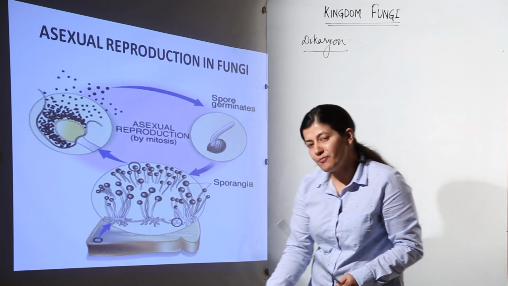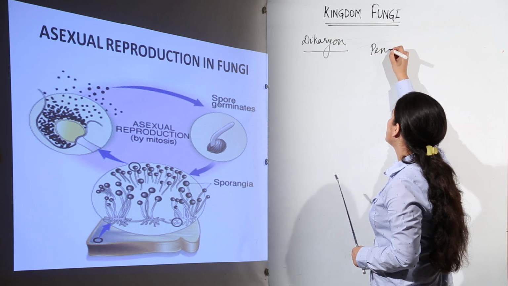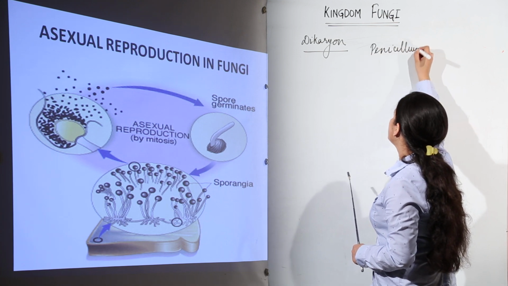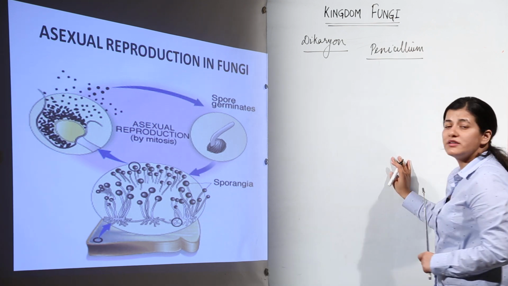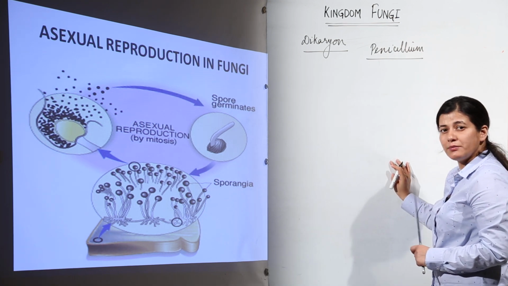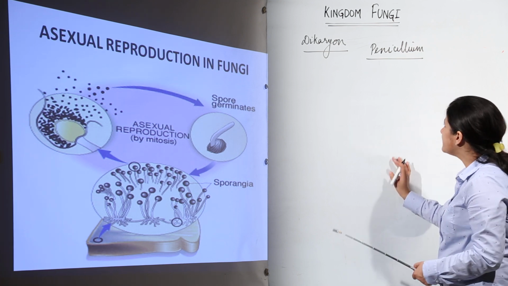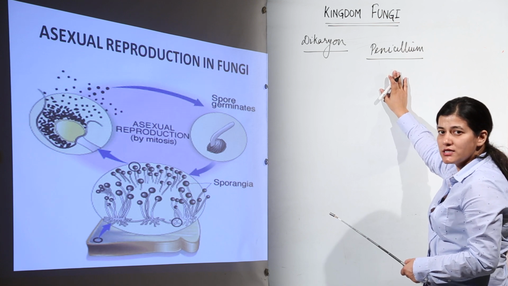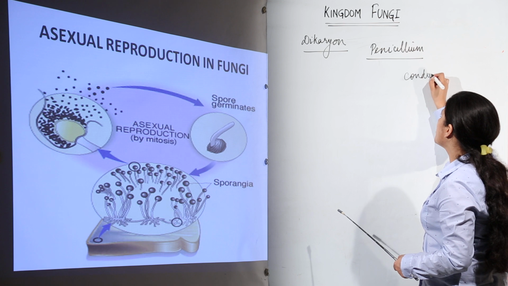As in the case of Penicillium, they do not have sporangia over there. Penicillium is a very famous fungus responsible for the development of penicillin, which is an antibiotic, and later on it unfolded many stages of antibiotic development. This Penicillium is an ascomycete. It has conidiospores.